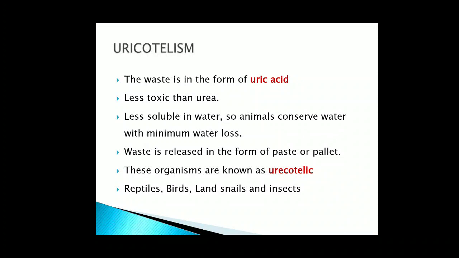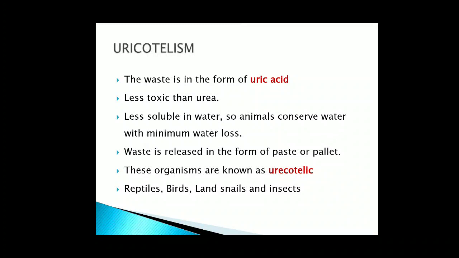In ammonia as a waste, very little energy is needed; in ureotelic, more energy in producing urea; and in uric acid, far more energy in producing uric acid.